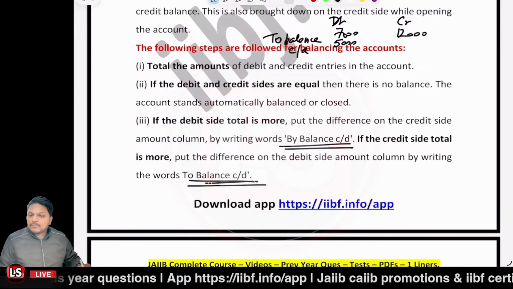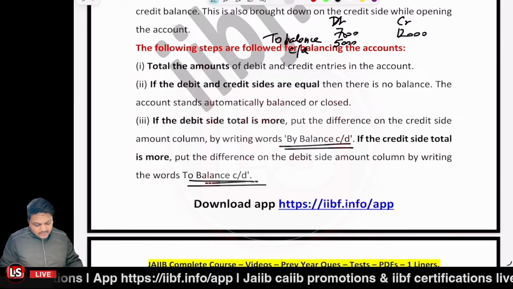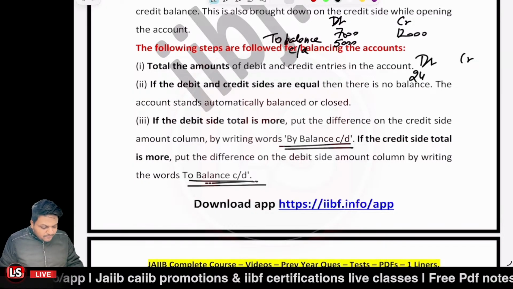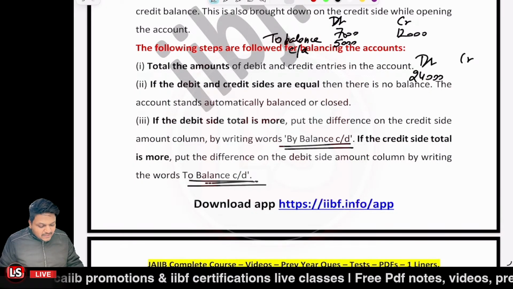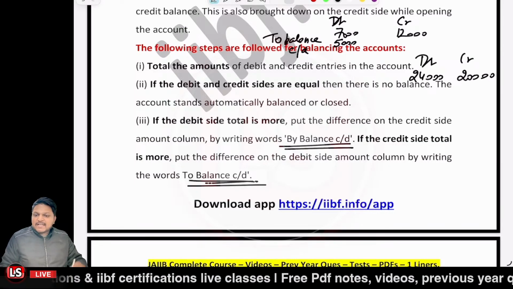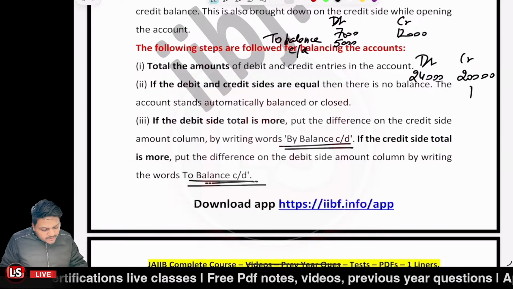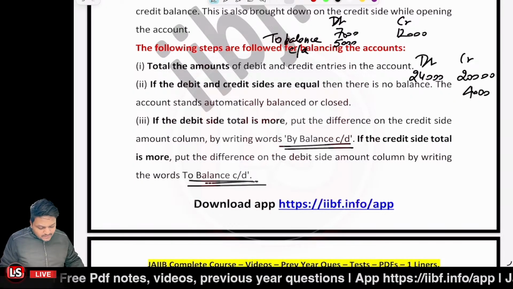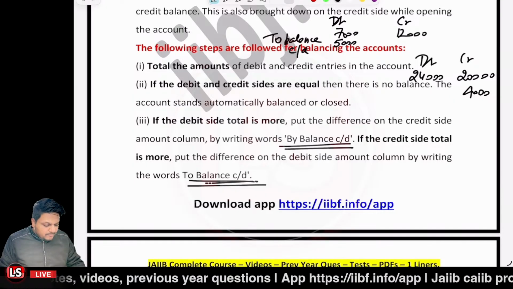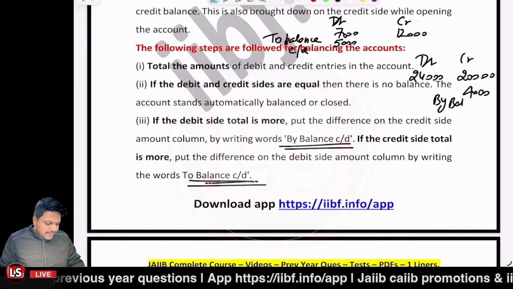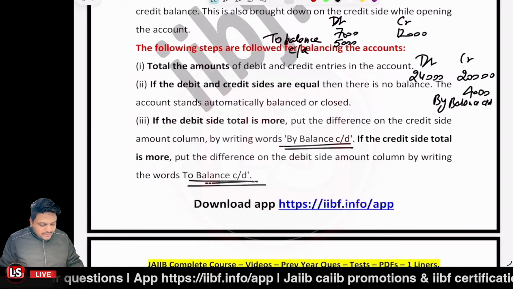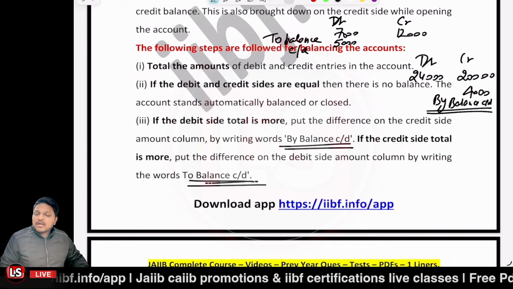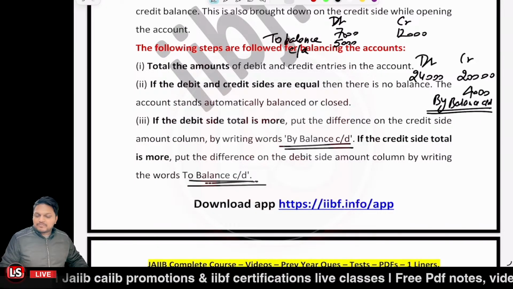If it was the opposite case, like if the debit side and credit side are there and we have the balance of 24,000 over here, right? And let's say 20,000 over here. Now the debit side is more than the credit side. Now 4,000 is to be mentioned on the credit side. We have to do the balancing, and what narration is to be given? "By balance carried down." So when it is to be written on the debit side, we use the word "to." When it is to be written on the credit side, we use the word "by," right?